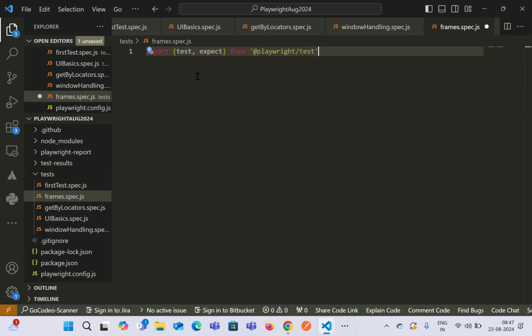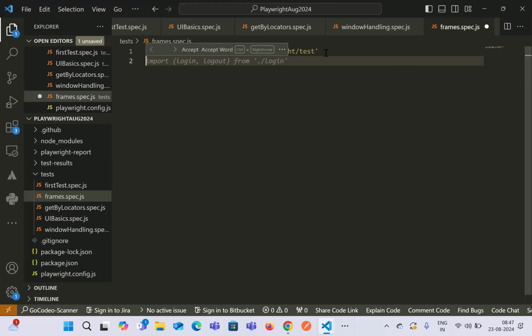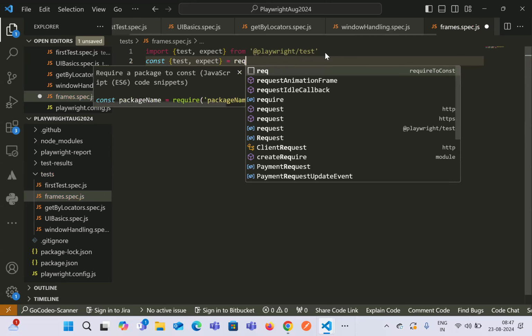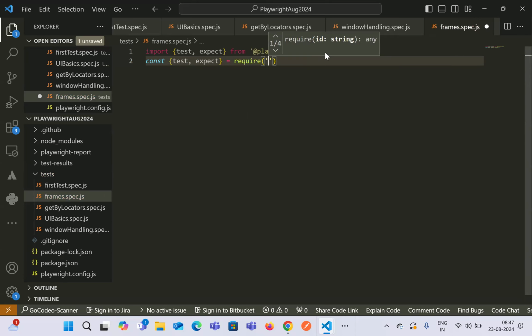Playwright test module. Okay. So this is another way where you can use import. By using import, you can use whatever you want to import from. Earlier we were storing it inside a variable, and then we were saying equals to require, and then the Playwright test module. Okay, so this line and this line are same.